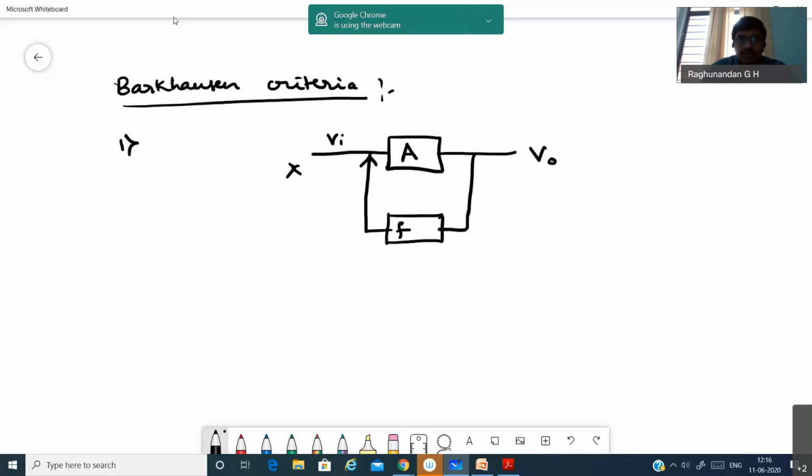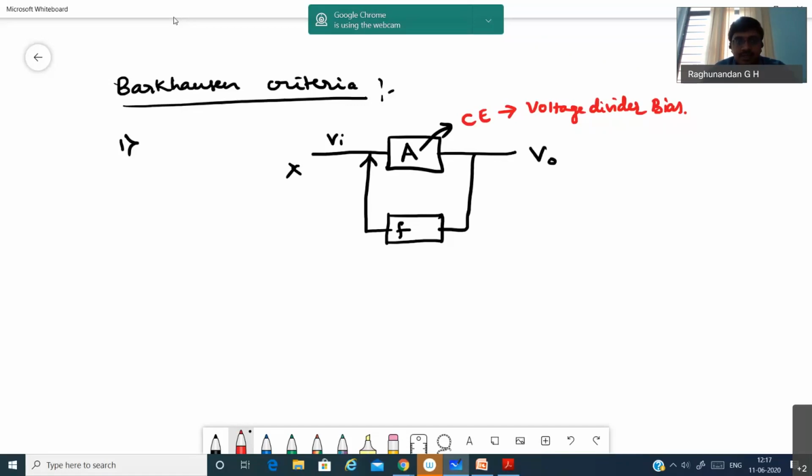As it is an amplifier, it should be in CE configuration, and majority of the times we'll be using voltage divider bias for amplification, because the voltage divider bias gives the maximum stability. And we have a feedback network, which contains some resistors, capacitors, inductors based upon the type of oscillator. So this is the basic structure we have.